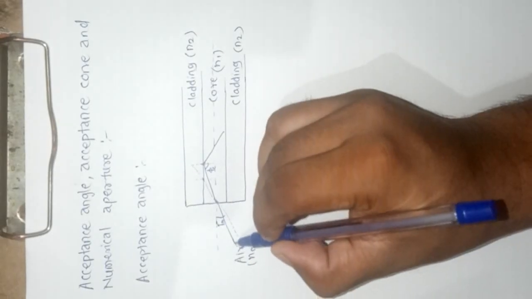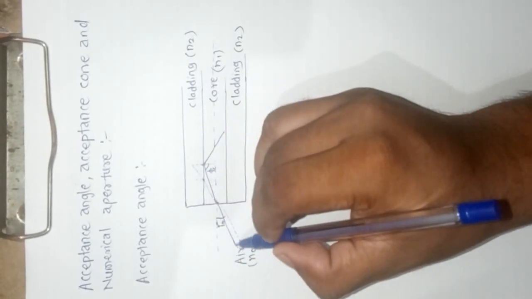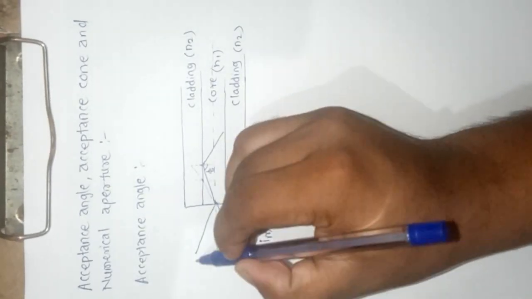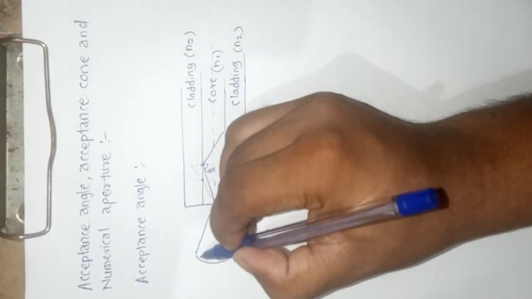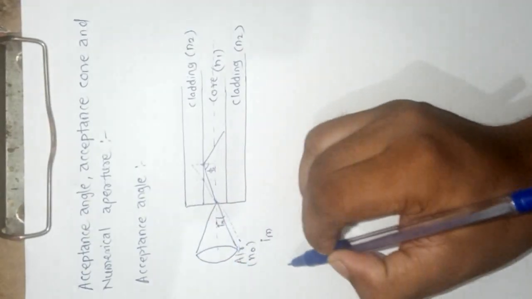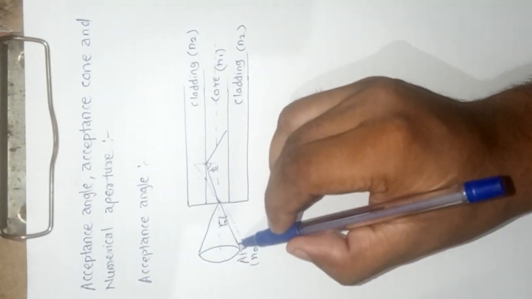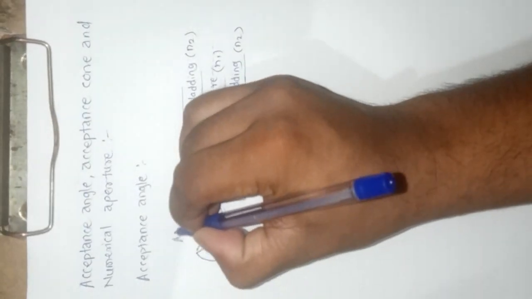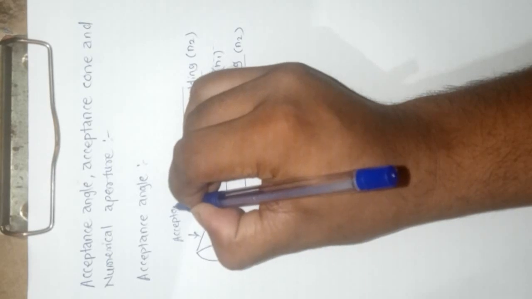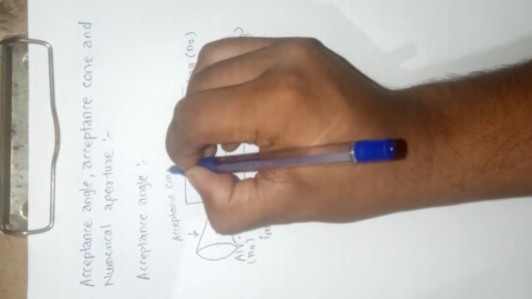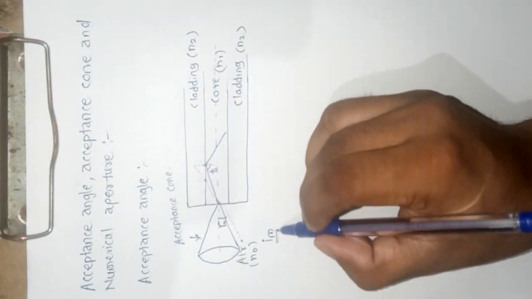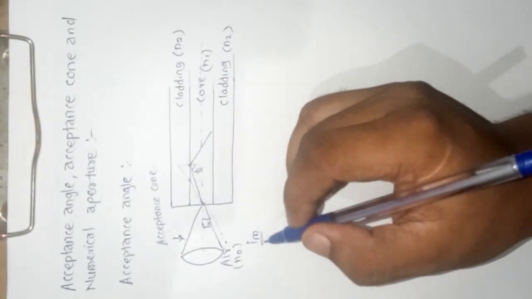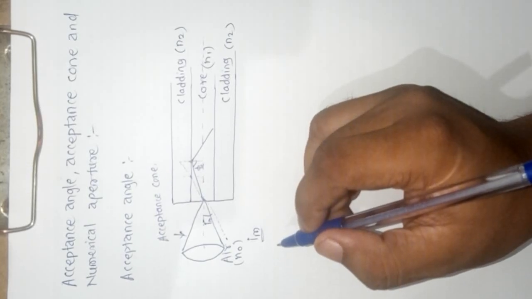Now if I extend this angle in three dimensions like this, then this cone is called the acceptance cone. Here this Im value is called the acceptance angle. Now let us do a simple derivation of the acceptance cone.